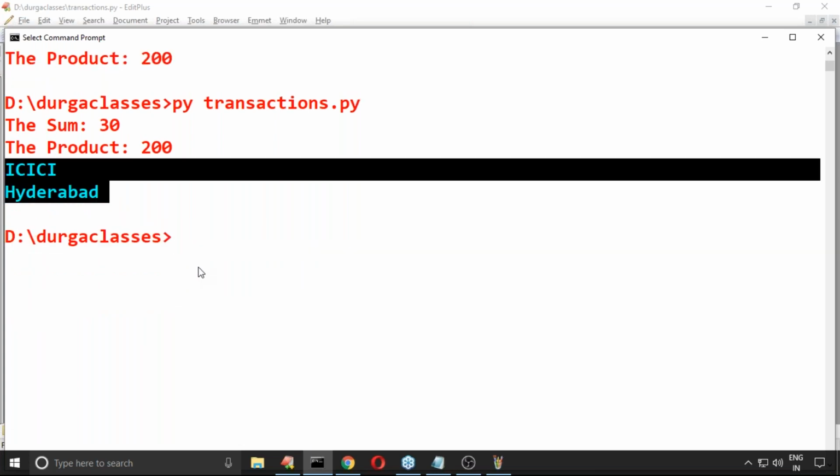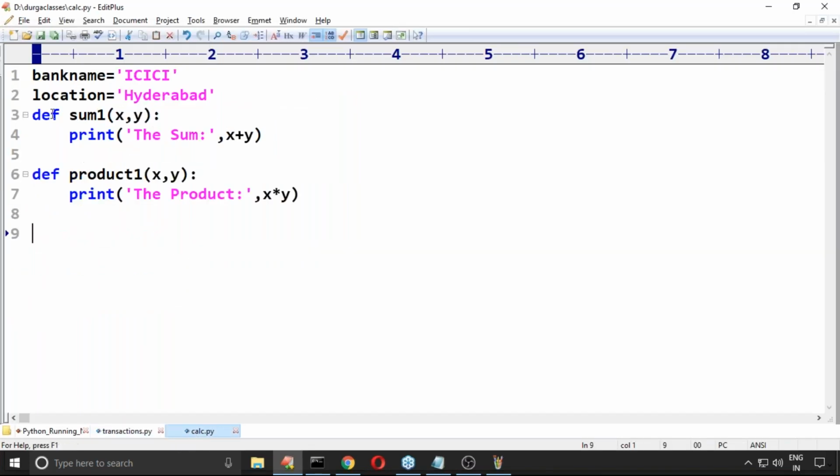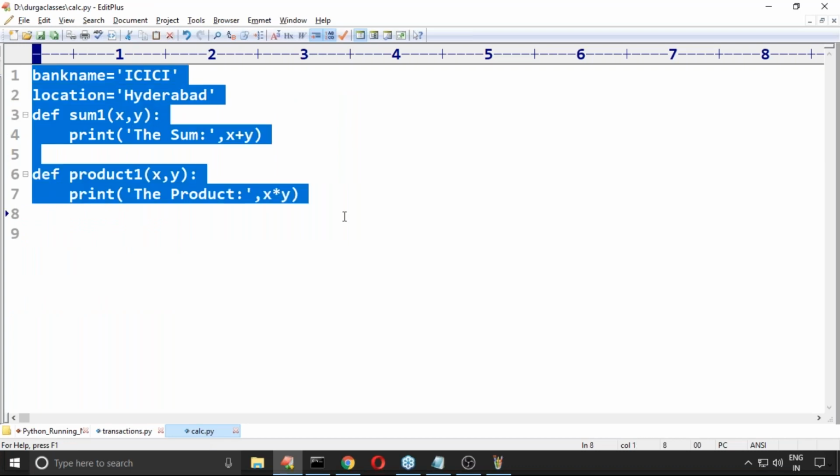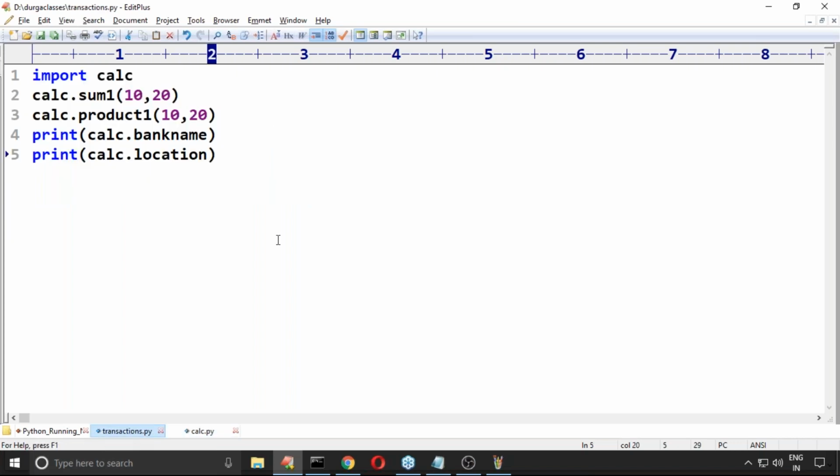Clear, right? Are you feeling comfortable? Sir, this total functionality is available inside calc.py, but who is going to use these things, right? Inside transactions.py, this person is using all these things.